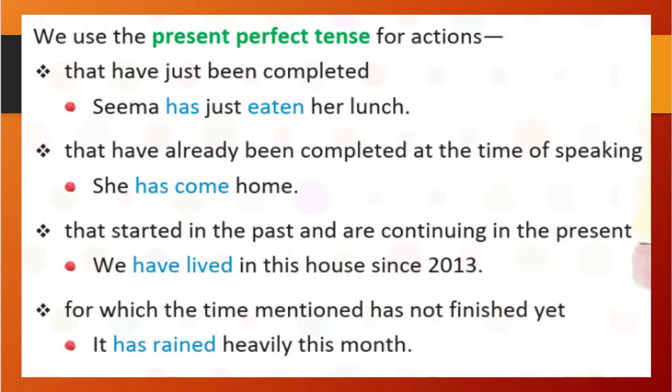You will say it that way, a different way, right? So that is just, it is finished. Just at a moment it just finished. That time we will use present perfect tense. That have just been completed. Seema has just eaten her lunch. Seema has just finished her lunch. So we will write in present perfect tense as Seema has just eaten her lunch.